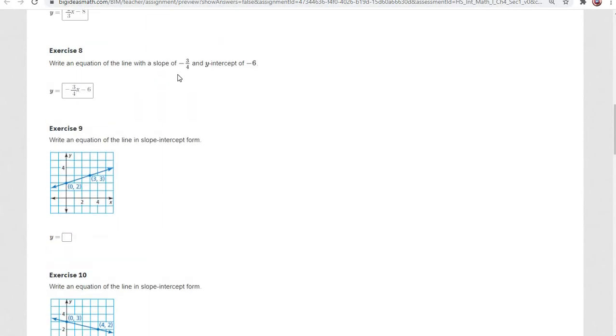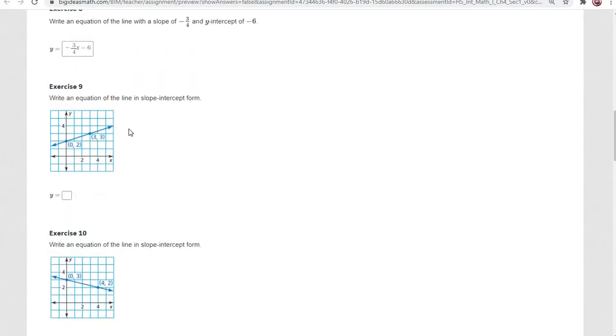So here, instead of just telling us what the slope is and what the y-intercept is, they're going to show us this graph, and we need to, from the graph, figure out what the y-intercept and the slope are. So again, we are going to start off with this y equals mx plus b equation, that slope-intercept form. And again, we're just going to replace m with the slope and replace b with the y-intercept. So let's start with the y-intercept.